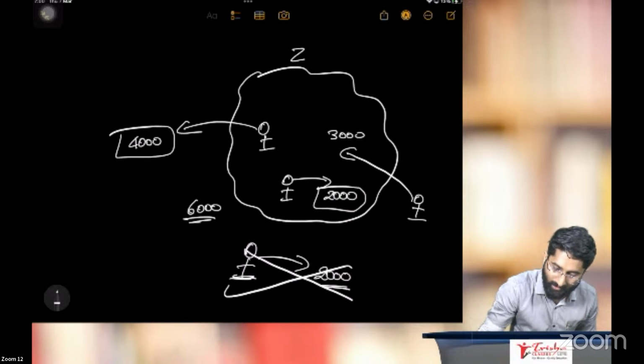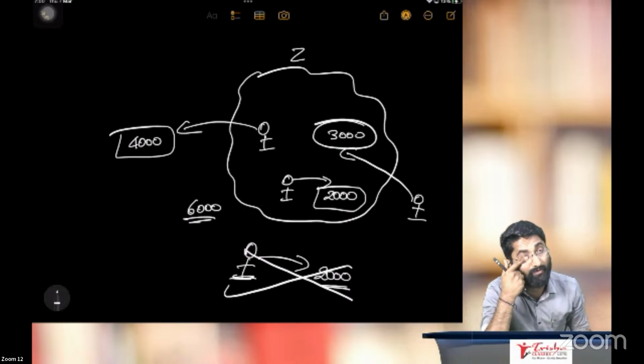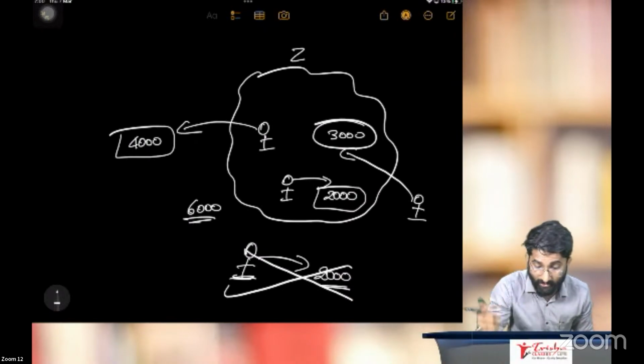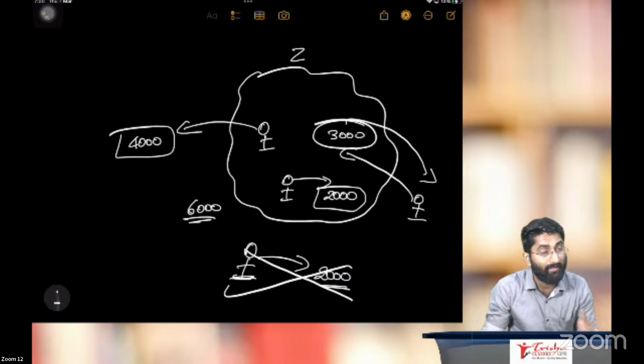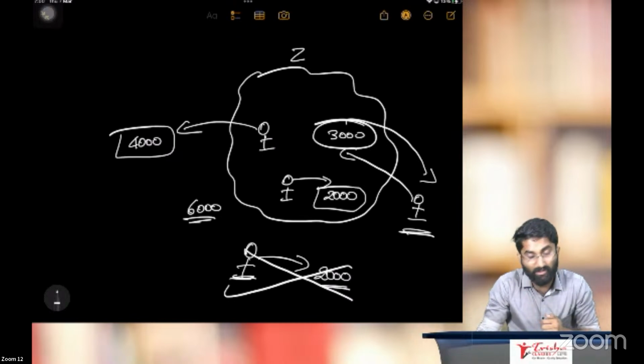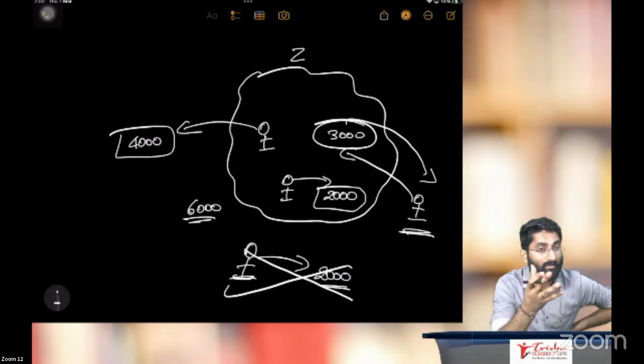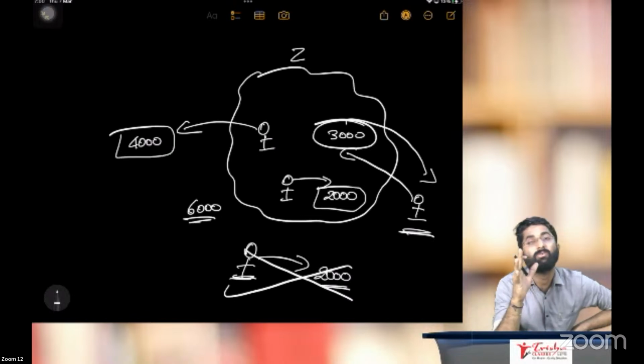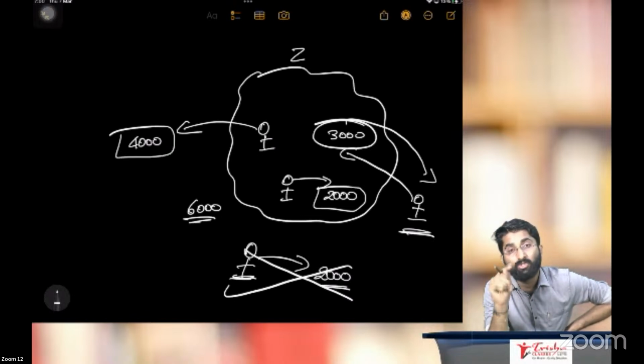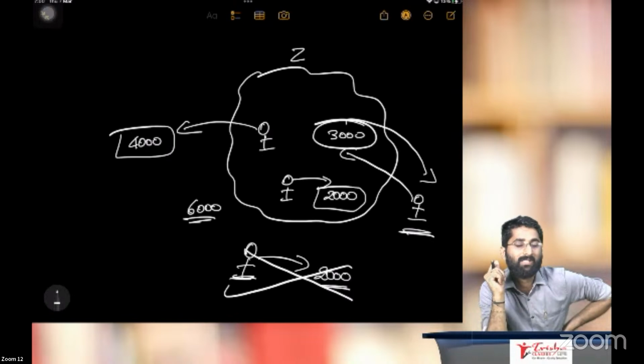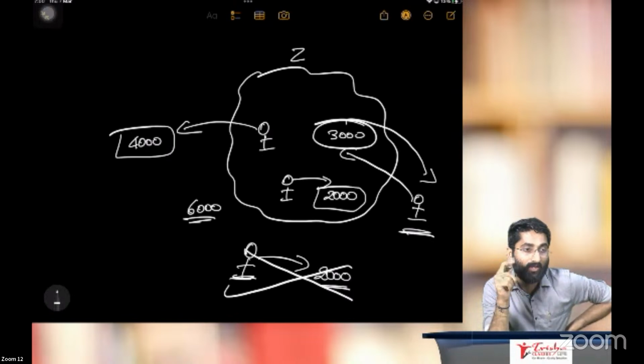Sir, why will we not add 3000? Because it has to go outside. No. He will get the income. It is this person's income, and he is not a national. National means what? A person who belongs to the country. That person is national. I hope you are getting this.